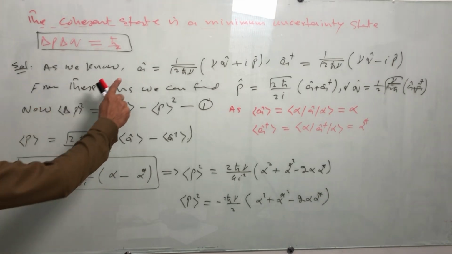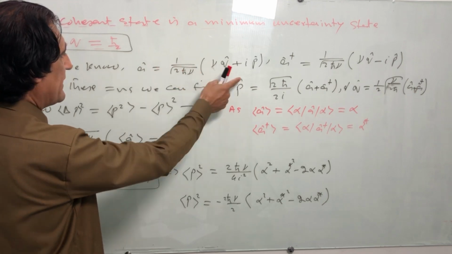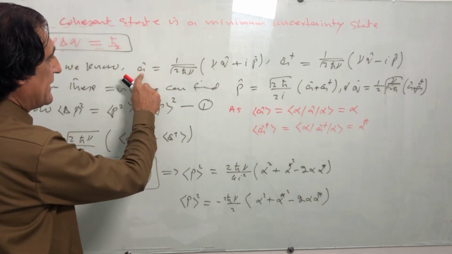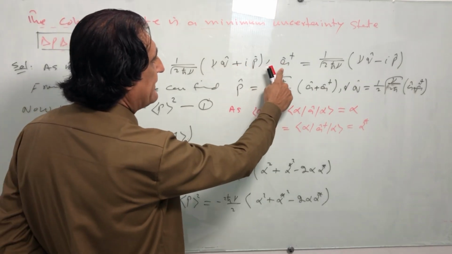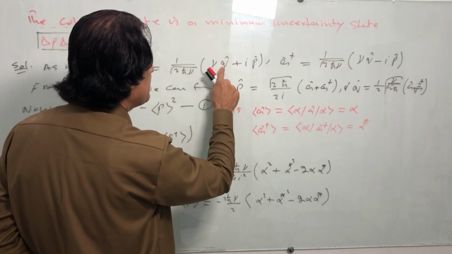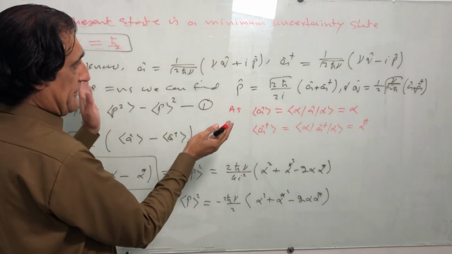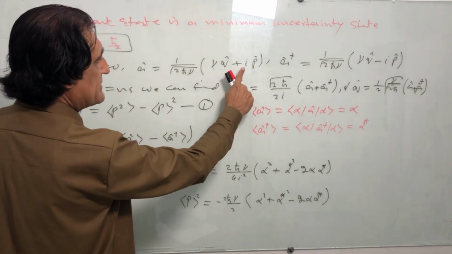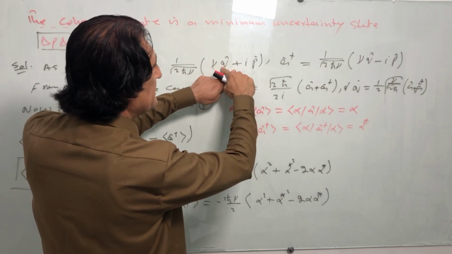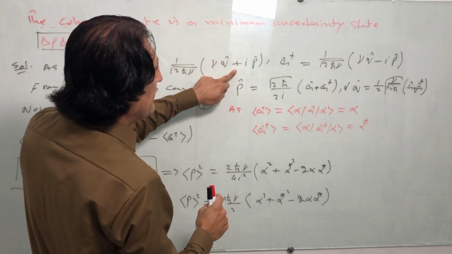The relation between the annihilation operator and the momentum and position operators is a well-known equation: A is equal to this and A dagger is equal to this. From these two equations we can find the value of Q as well as the value of P. First, if we subtract these two equations, then we can get the value of Q.